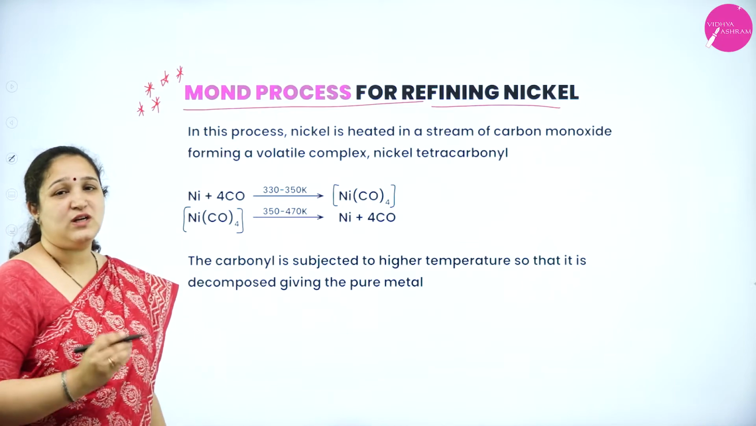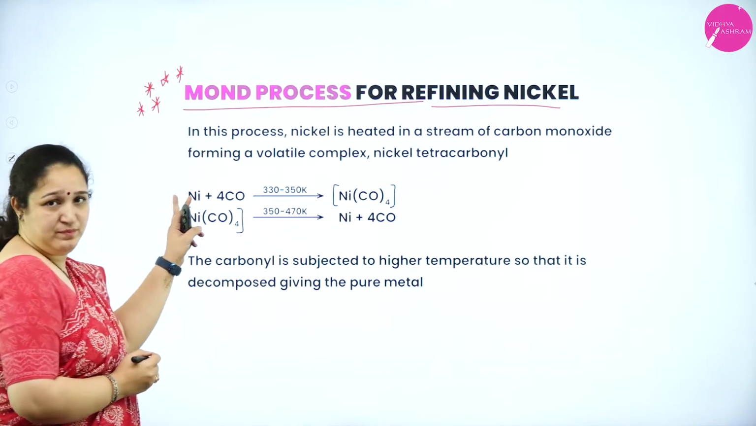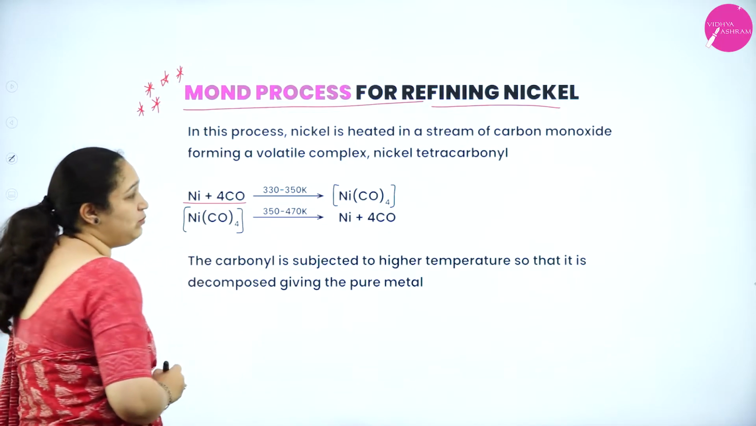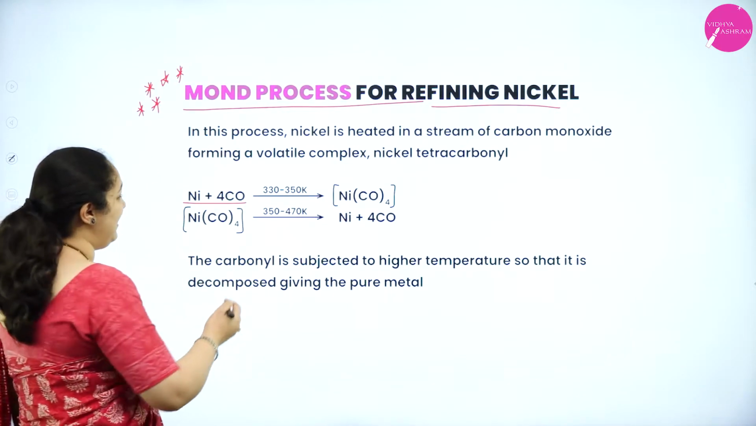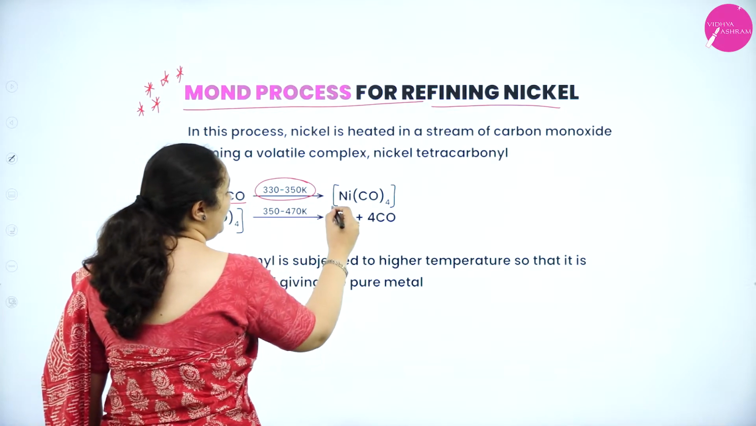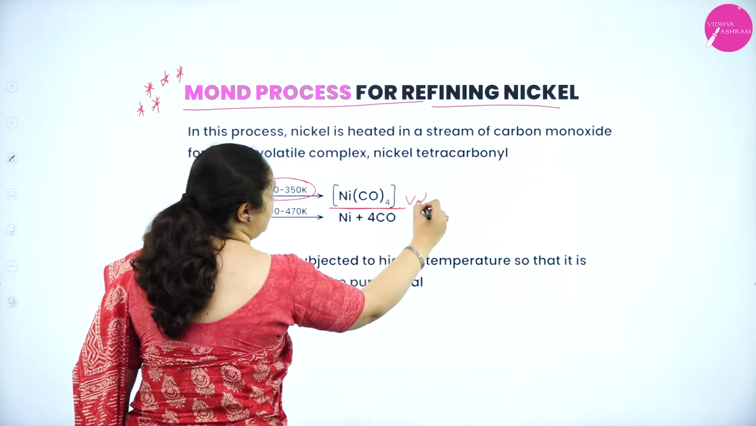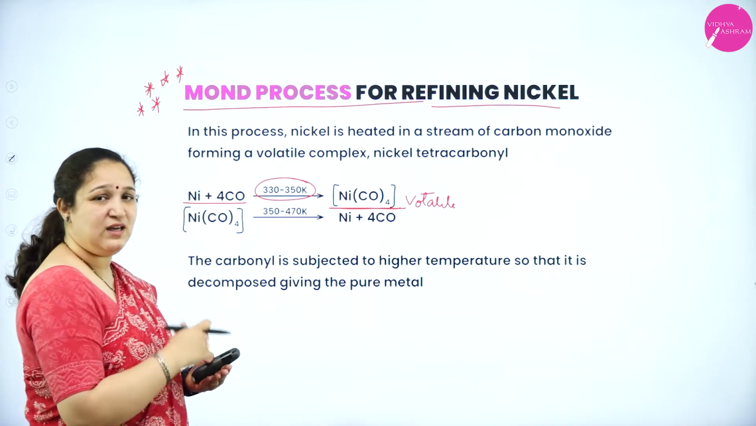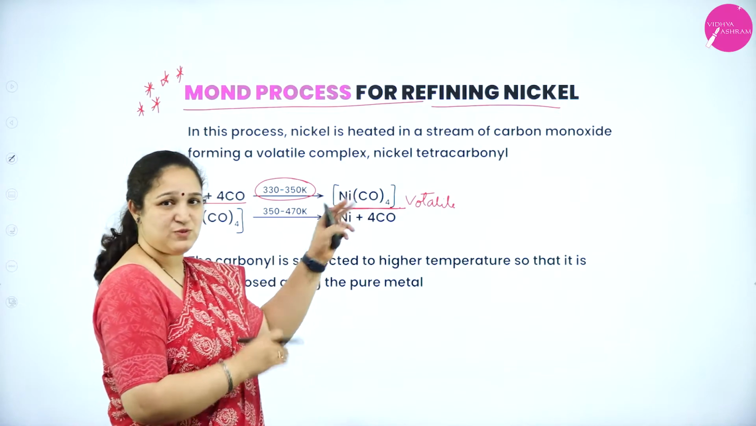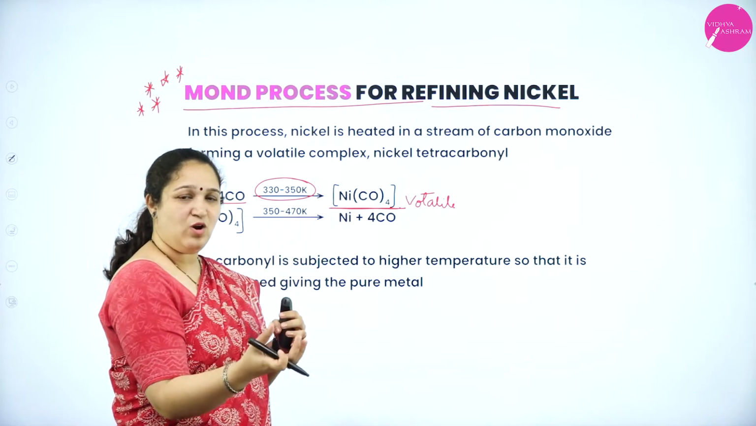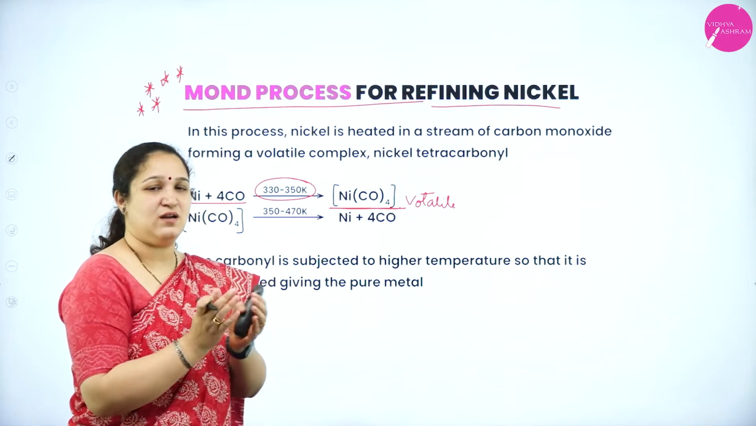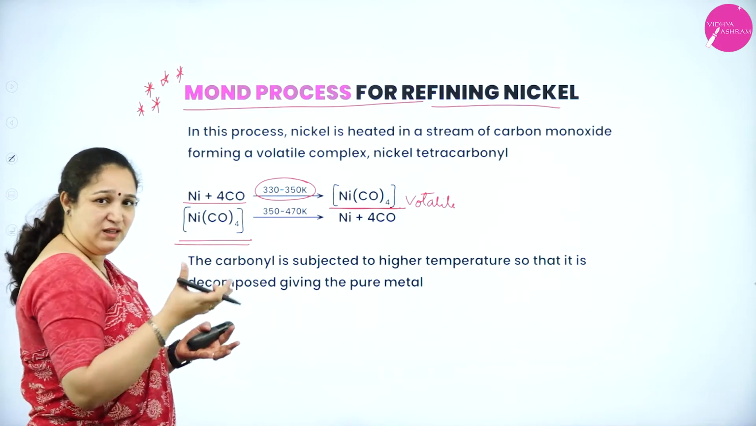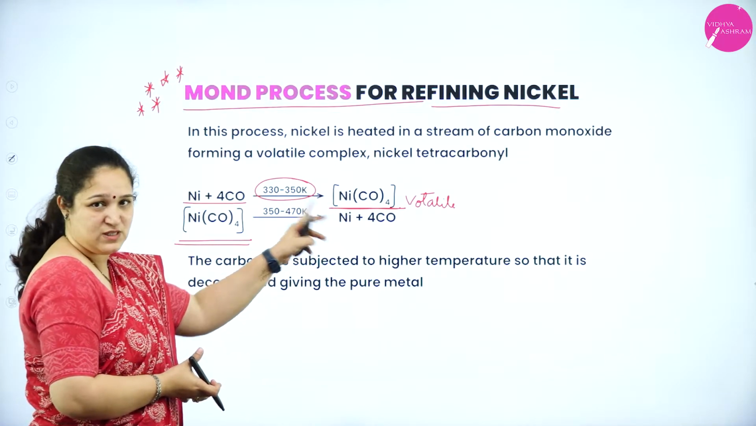So what we are doing here is, we take the nickel metal which has to be purified, and heat it with a stream of carbon monoxide at this particular temperature. We get a complex which is volatile. All the impurities are left behind. Nickel with carbon monoxide will form this volatile complex. Its vapors are collected elsewhere.